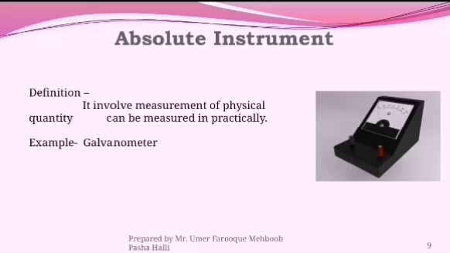So when the north pole enters the coil, the deflection occurs and the pointer moves to the right side of the galvanometer. After that we change the pole direction. When the south pole goes into the coil, the pointer deflects to the left side. This is the basic example of a galvanometer.